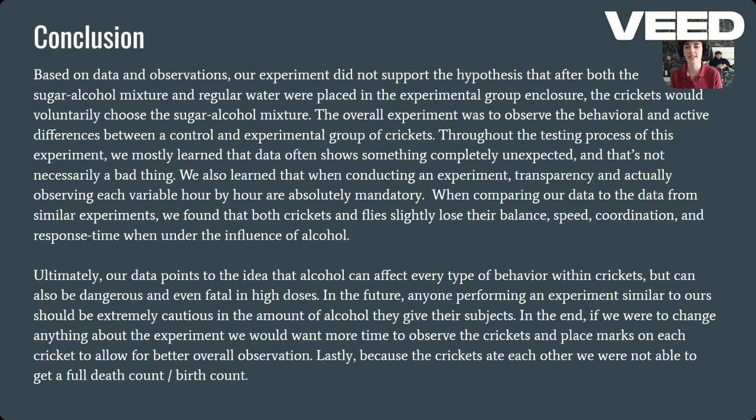Ultimately, our data points to the idea that alcohol can affect every type of behavior within crickets, but can also be dangerous and even fatal in high doses. And if we were to change anything about our experiment, we would want more time to observe the crickets and place markers on each individual cricket so we could get better overall observations. And lastly, because the crickets ate each other, we weren't able to get a full death count or birth count.